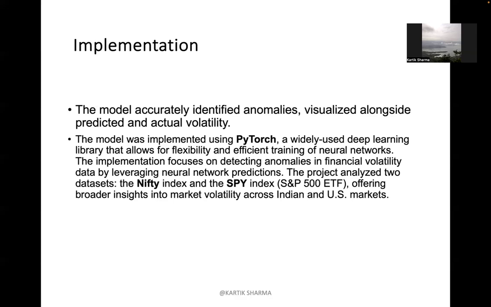Then the data is aligned. Both datasets are merged based on the date column to ensure date alignment, for both SPY and Nifty. And then the returns calculation: daily returns are calculated as the percentage change in the close for both datasets. Now the volatility calculation: a 14-day rolling standard deviation of daily returns is calculated to estimate the volatility. Then drop NaN: rows with NaN values caused by the rolling calculations are dropped. Basically, I try to omit those.